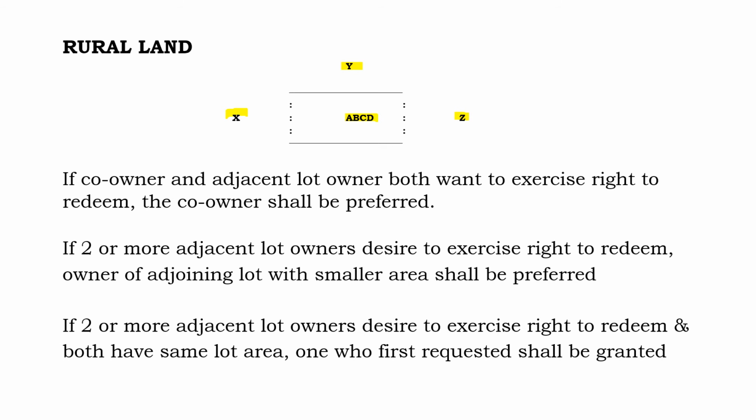Number 3 situation, if 2 or more adjacent lot owners desire to exercise right to redeem and both of them shall have the same lot area, one who first requested shall be granted. So halimbawa, nag-dispose si D ng kanyang share kay friend niyang si L, and then Y and Z would like to redeem at the same time, pero pareho ang ganyan. Sabi natin si Y mayroong 50 square meters, si Z mayroon din 50 square meters.